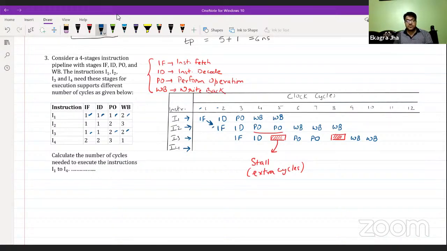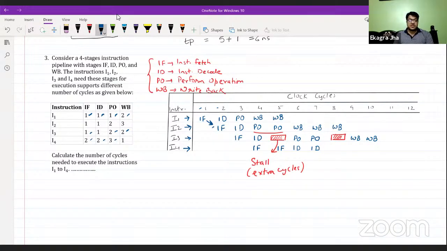So starting from cycle number 4, I4 can acquire the fetch stage, and it is going to use this stage for two cycles. Then two cycles for the decode. Decode is not overlapping with the above instructions, hence the decode is free, and it is utilized by the I4 instruction for two cycles.